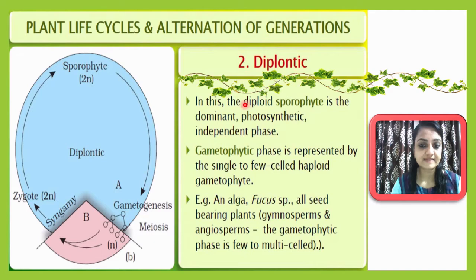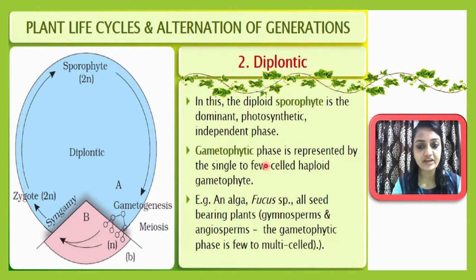So in this, what happened? The diploid sporophyte is the dominant here, and that is a photosynthetic and independent phase. Okay, so you can compare it with the haplontic. So in case of a haplontic, what was there? The gametophyte was the photosynthetic or dominant phase, whereas here the sporophyte is the dominant or photosynthetic phase. So this is differentiating between haplontic and diplontic.